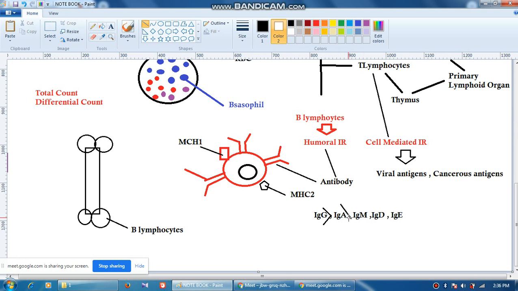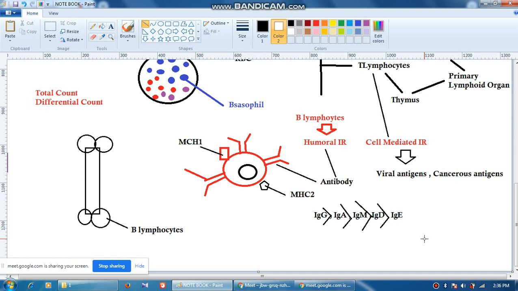Then which one? IgA. Okay, then which one? IgM. Then which one? IgD. Then which one? I mean from highest concentration to lowest concentration in a normal person. For example, you have isolated the serum of a person who's not having any kind of immunological issue, and you are doing a chromatography in order to separate the different classes of antibody present in a normal person without any infection. So in that case you will see that the concentration of IgG will be highest, then IgA, IgM, IgD, IgE.